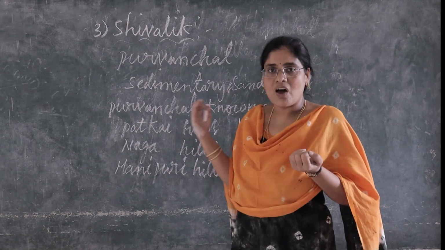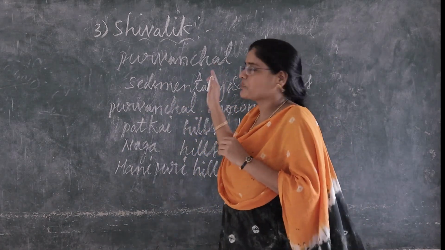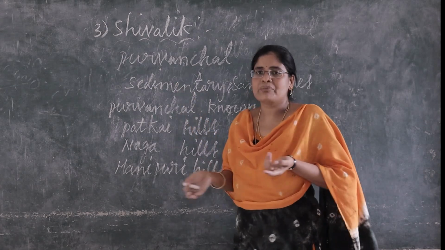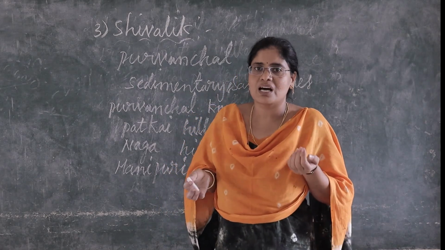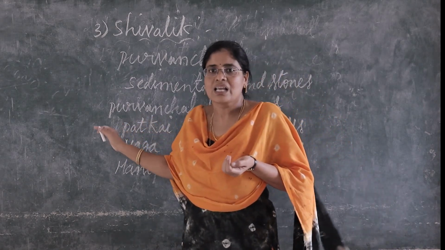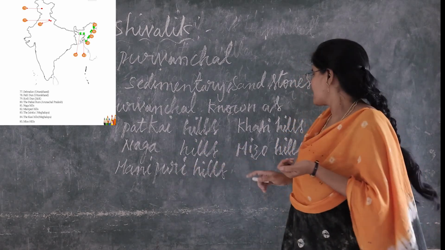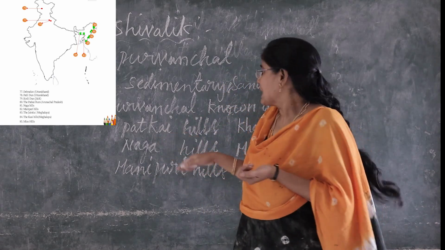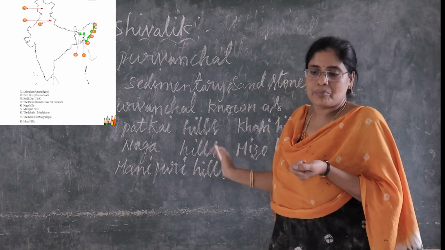These divisions are known as Purvanchal. Mostly these Purvanchal are composed of sedimentary rocks and sandstones. And next, these Purvanchal are known as Patkai Hills, Naga Hills, Manipuri Hills, Khasi Hills, Mizo Hills.